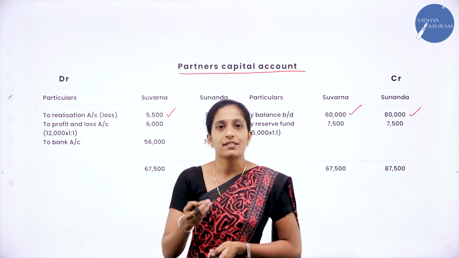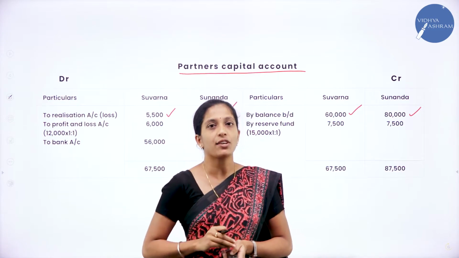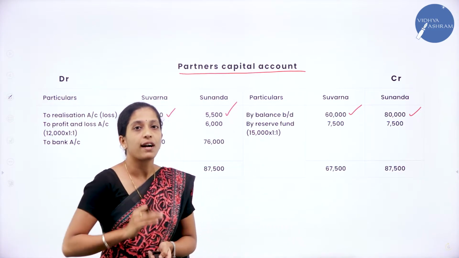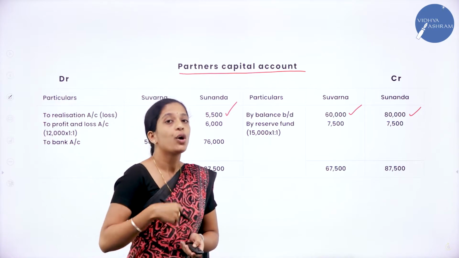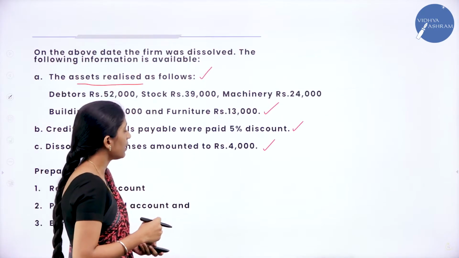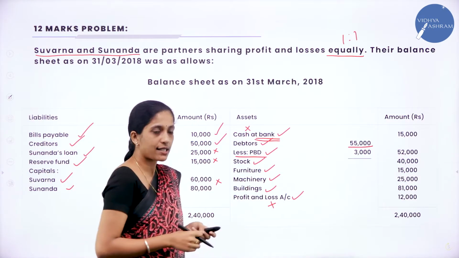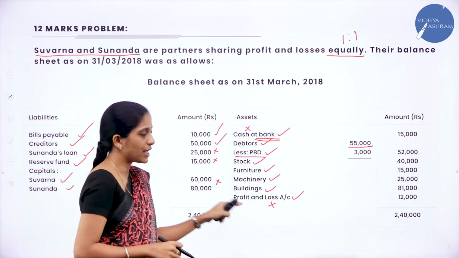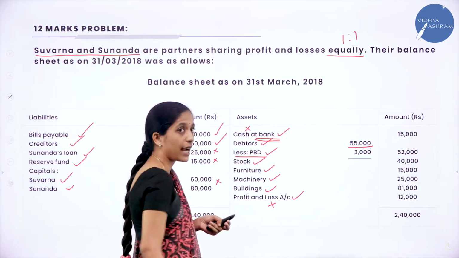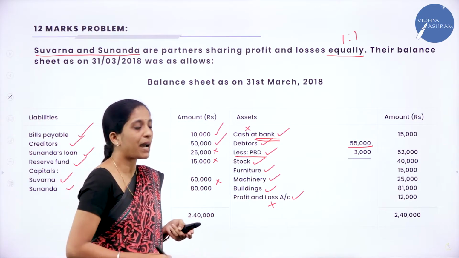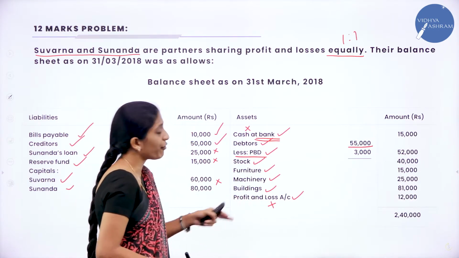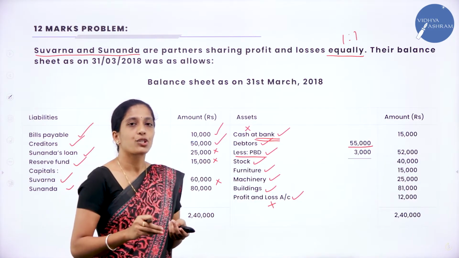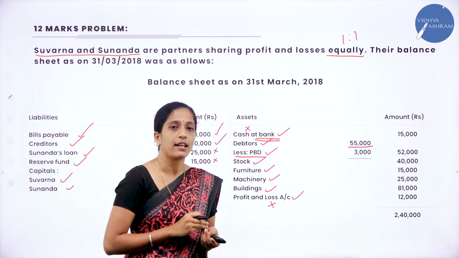Now which is the next step? So we have to see our balance sheet whether there is any reserves, funds or profit and loss account which we have not recorded. Now go through the balance sheet. Yes, coming to the asset side, we have recorded all the items except cash as well as profit and loss account. So this cash at bank will be recorded in bank account. Now the remaining is profit and loss account. As usual, we will transfer that profit and loss account.